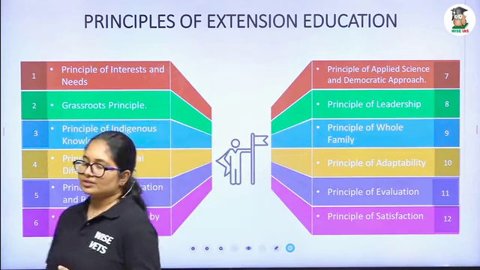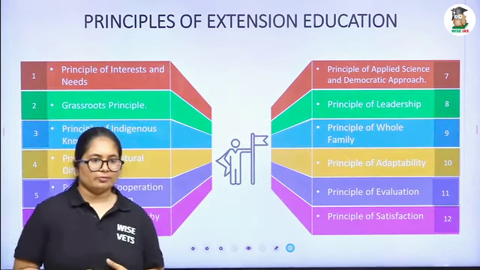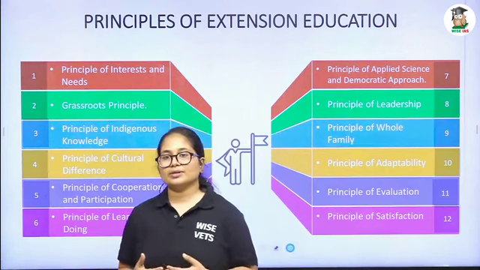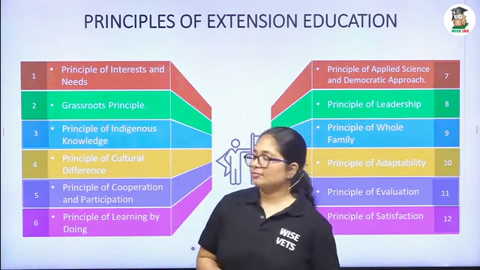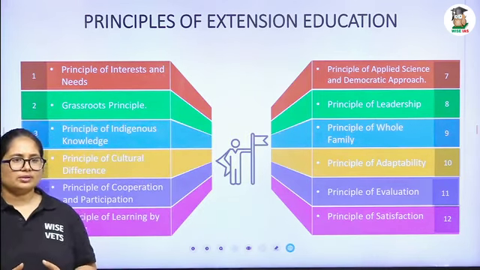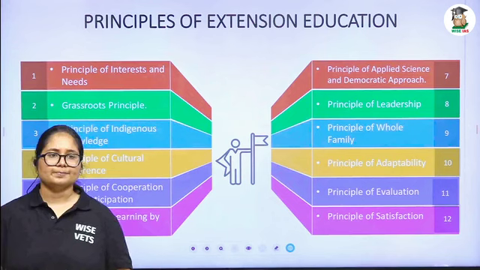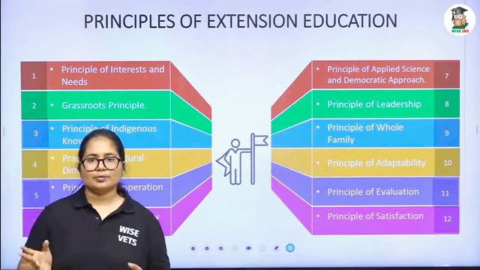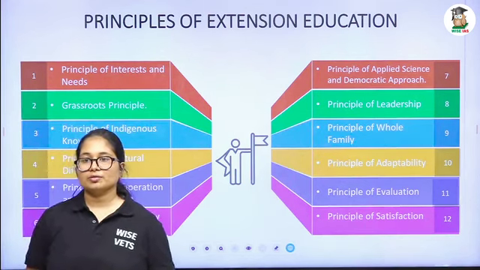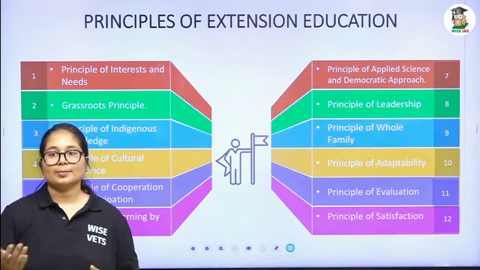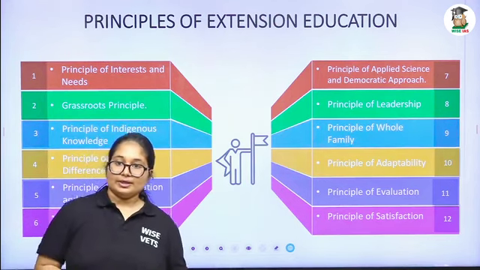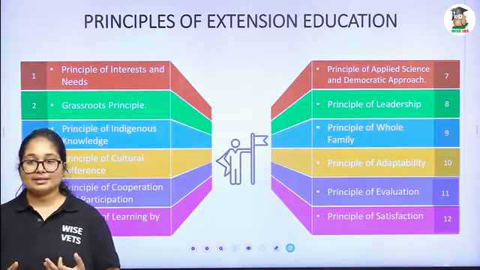What do you mean by interest and need? We already saw that before going for a particular extension education program, we have to see the interest and need of the farmers. The first one, interest, means the farmer. If we are thinking about a farmer over in Delhi, Haryana or UP, their interest will be different from the interest of a farmer in Tamil Nadu, and my interest will be different from yours. So the interest can vary between places and people.